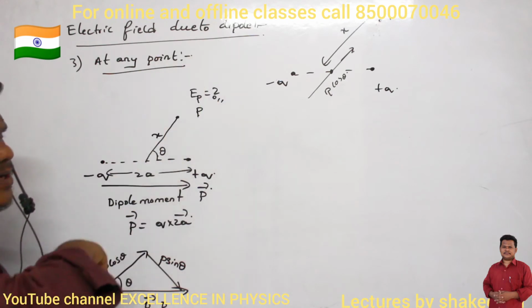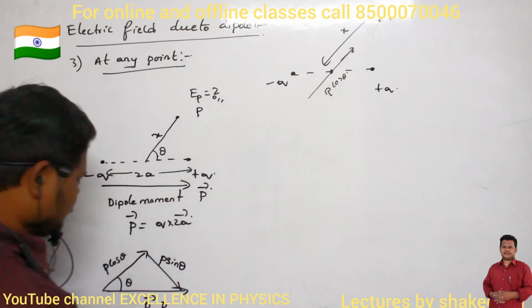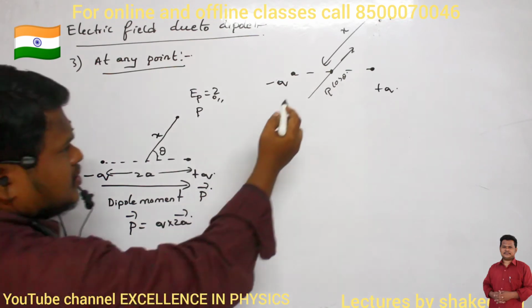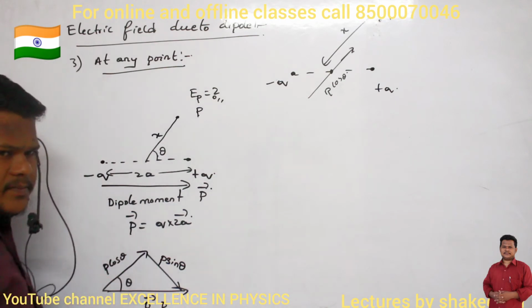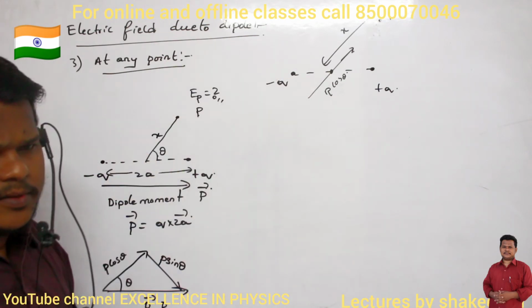That point is present on the axial line, no? So this is the new dipole moment. This original dipole, P dash, I have split into two components, P cos theta and P sin theta. Now this is one dipole, this is another dipole, two components of the original dipole. Now to this P cos theta, point P is present at which position? Point P is present on the axial line only, no?